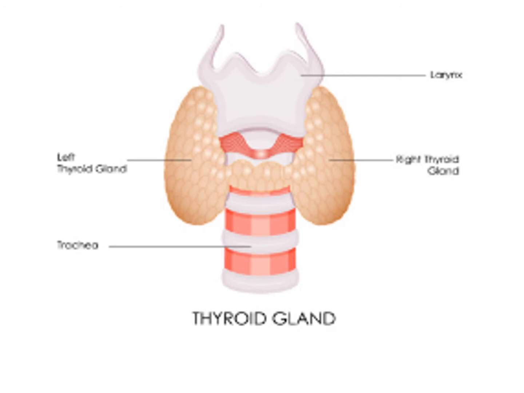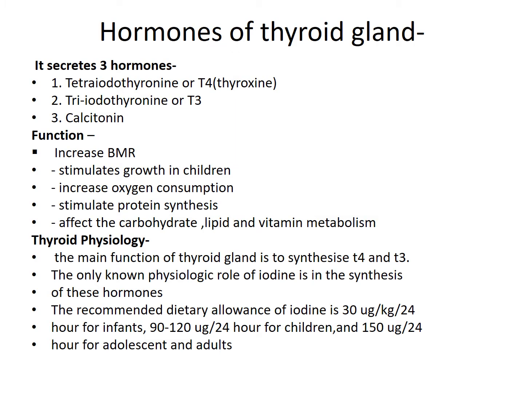The thyroid gland is basically an endocrine gland which is situated at the root of the neck on either side of the trachea. It has two lobes which are connected in the middle by the isthmus. The thyroid gland is involved in the synthesis of three hormones: tetraiodothyronine, which is called T4 or thyroxine, triiodothyronine T3, and calcitonin. The main function of the thyroid gland is to increase the basal metabolic rate. It is involved in growth and neurodevelopment in children, and also stimulates protein, carbohydrate, lipid, and